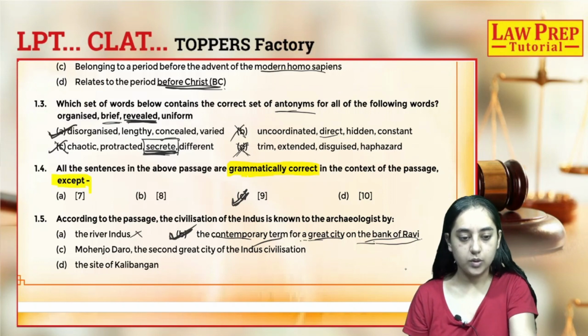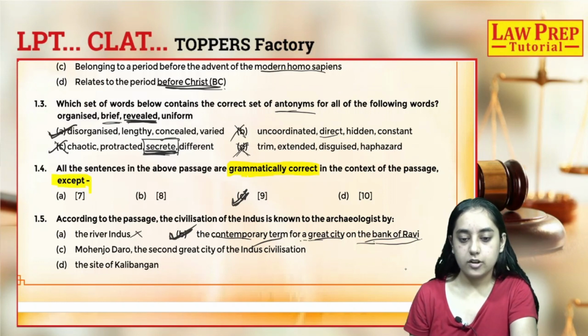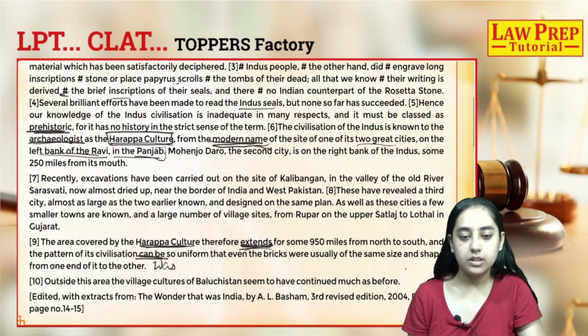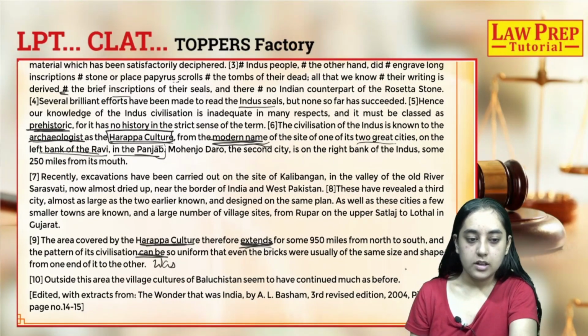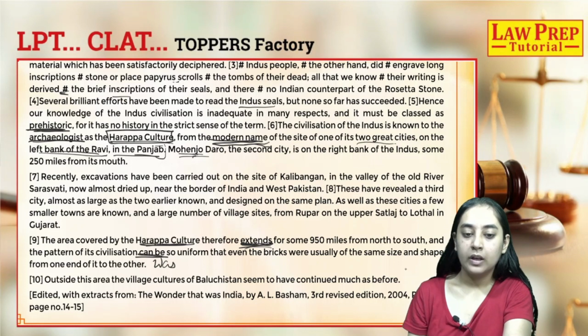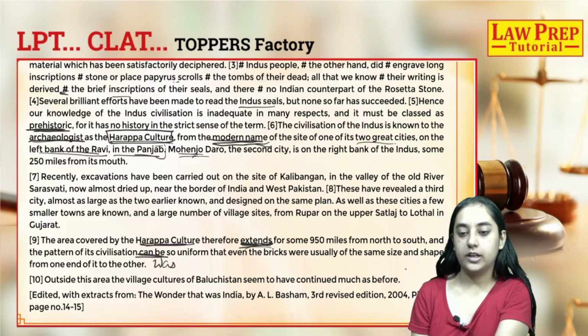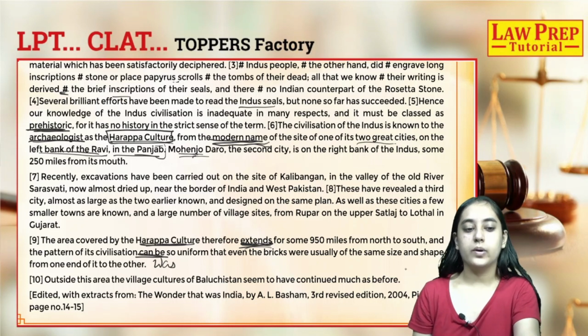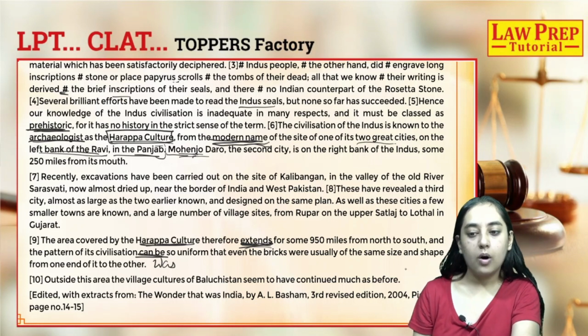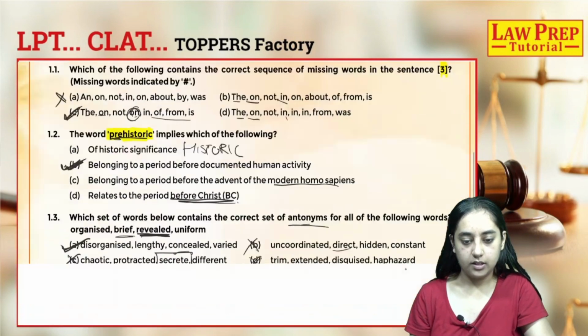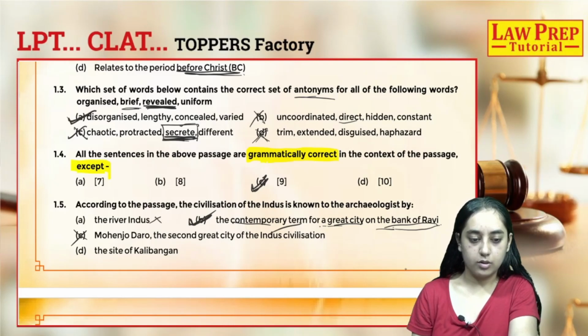Let's look at the other options also. Option C says Mohenjo-daro, the second great city of Indus civilization. No, the next sentence talking about Mohenjo-daro, the second city, is just giving its description as to its location. It's on the right bank of river Indus and located some 250 miles from its mouth. So it's nowhere telling us how the archaeologists know the Harappa culture. So definitely this cannot be the answer.